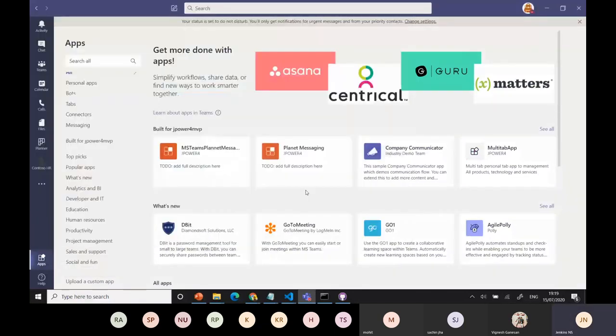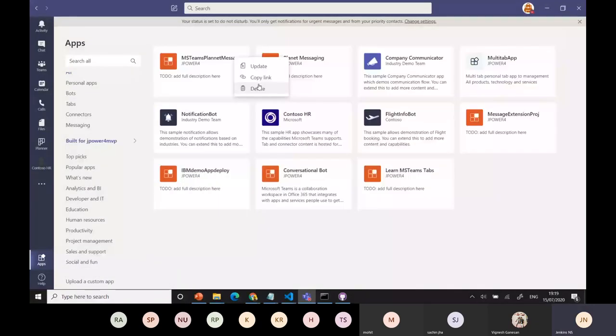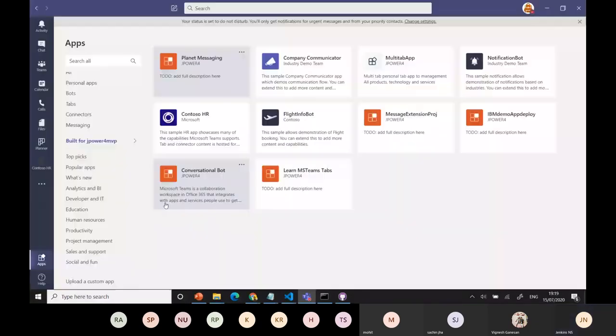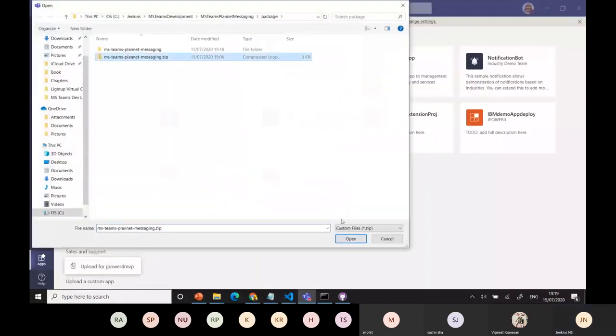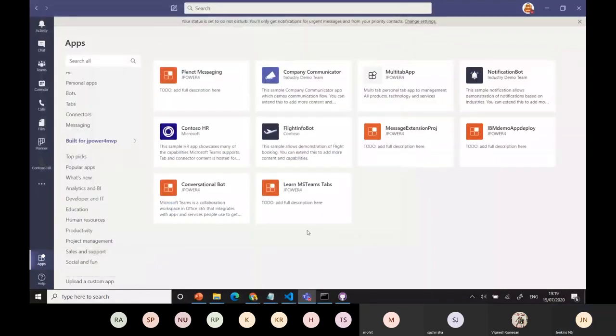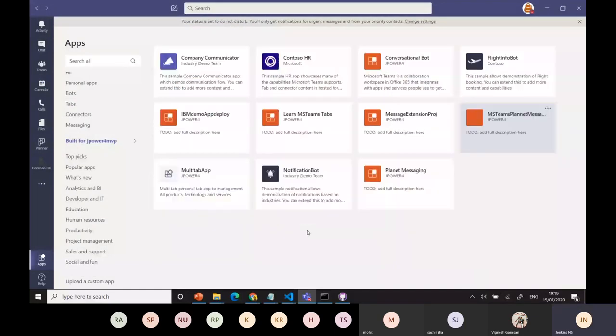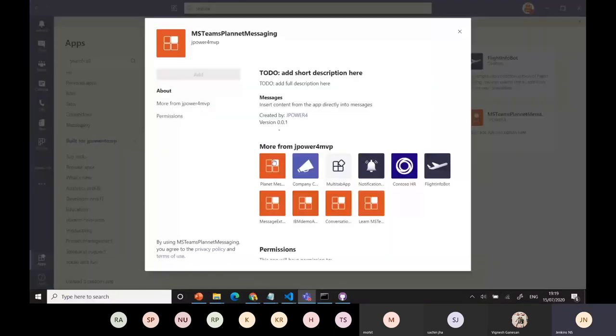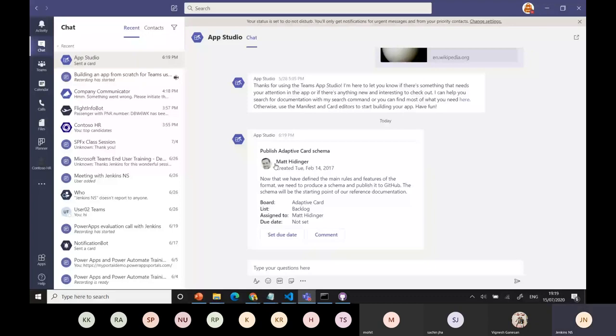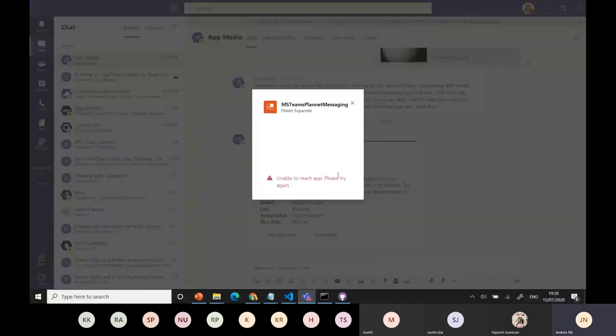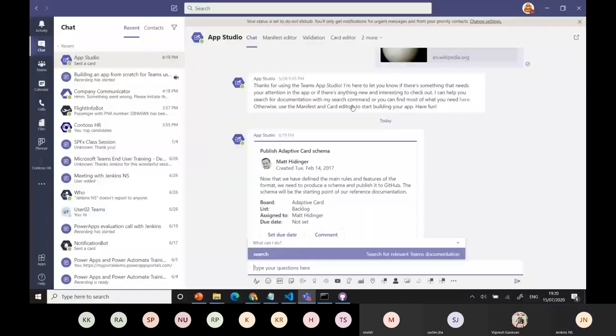Okay, and just remove the existing one. If everything is deployed properly, then you will be able to get this one directly from the screen. Still it's there. Okay, some error is there.